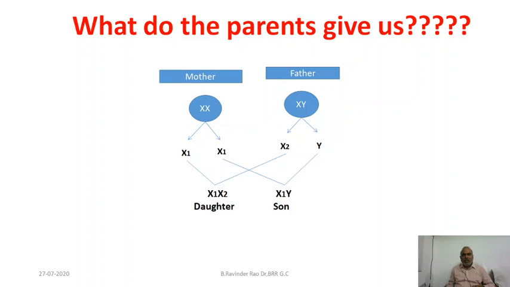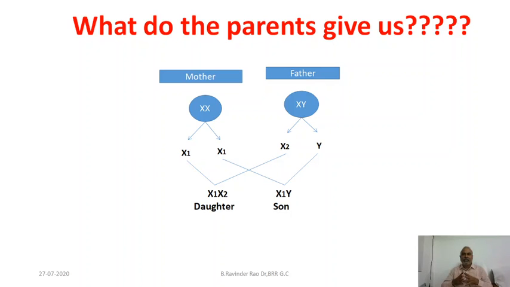Okay friends, let us observe how the sex of a human being is determined. Now my question is, what do we get from our parents? Of course, there is no difference in autosomes. We get 22 autosomes from father and 22 autosomes from mother.